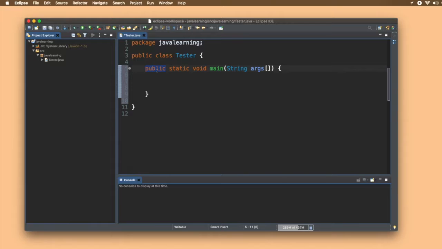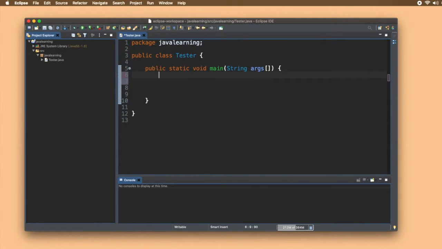Why static? Static is not associated with any objects. We'll learn about static, don't worry. So static because it needs to be executed only once, as soon as the class is created and this method is called, right? So next is void. Void means empty, that is, it is not returning anything. We'll see what our function returns and how we can return a value. So anything that I'll write inside this main function will be executed first. In other words, this void main function will represent the flow of our program.